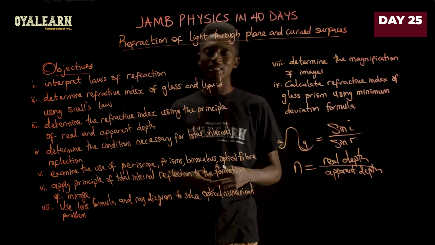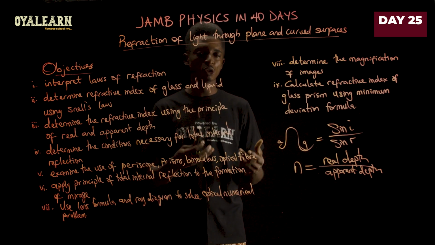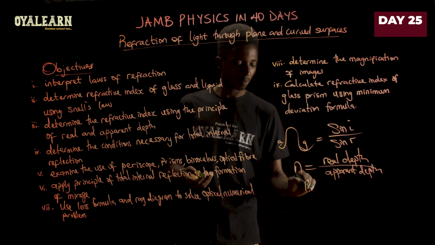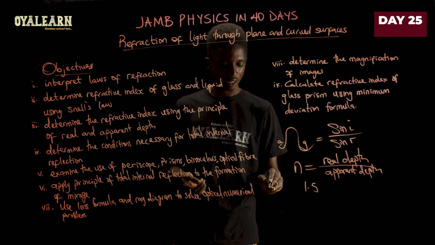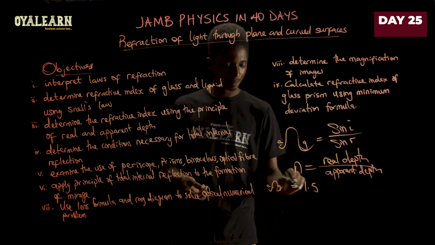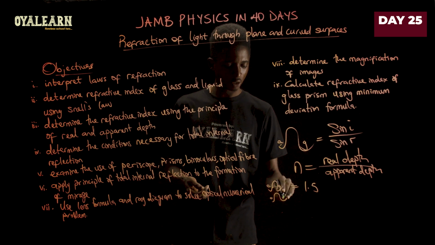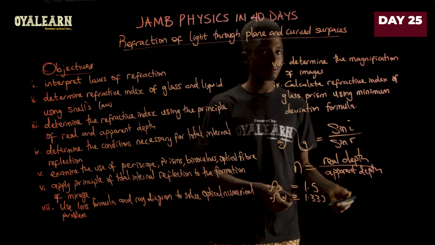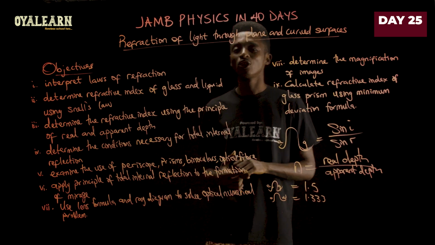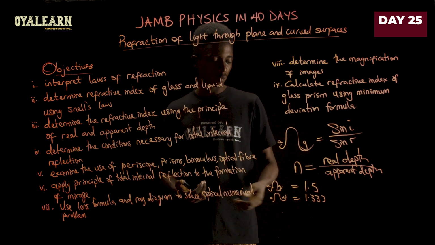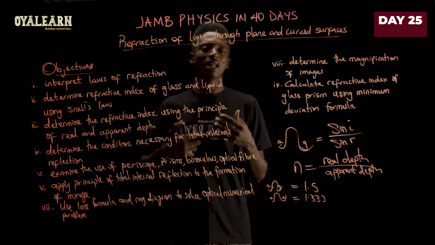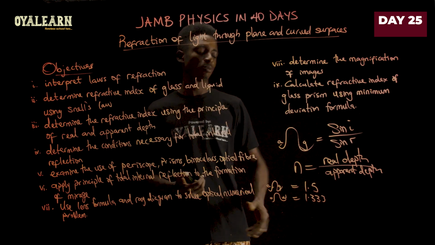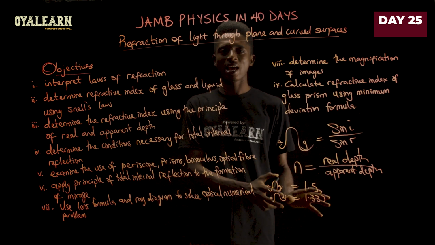Now, some of those refractive indices that we should know is that, for example, the refractive index of glass is approximately 1.5. That's refractive index from air to glass. Now, refractive index from air to water is 1.33 thereabout. It is approximately, not exactly that, meaning it can change depending on the nature of the glass you are working with or the type of water you are working with, whether it has impurities or not. These kind of things can affect the refractive index, but it's usually approximately these values that I have stated here.